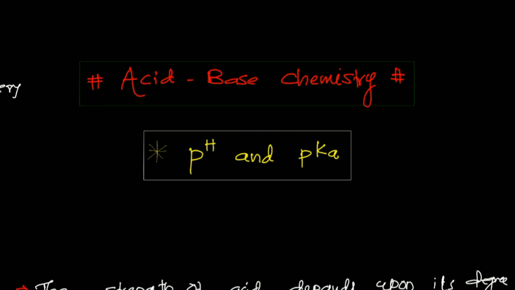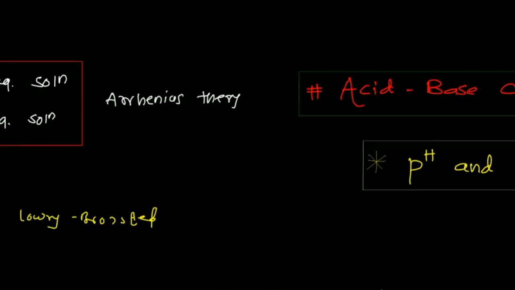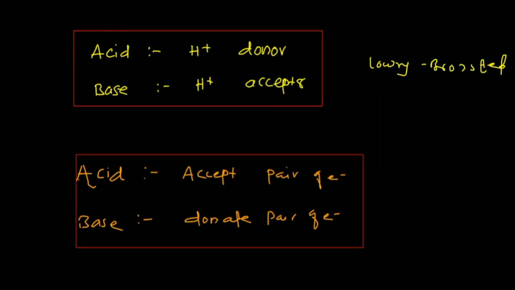Very simply, a compound is classified as an acid or base based on certain properties, and there are several theories. I have already told that: first the Arrhenius aqueous solution, then Lowry-Bronsted, proton acceptor and donor, and the Lewis acid-base theory. We will see some examples regarding this.